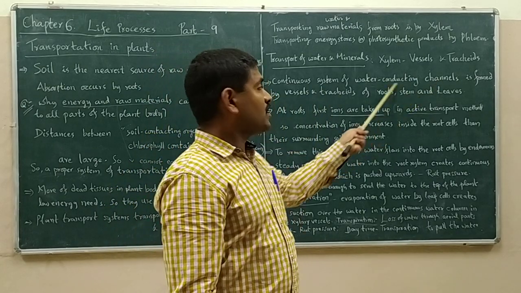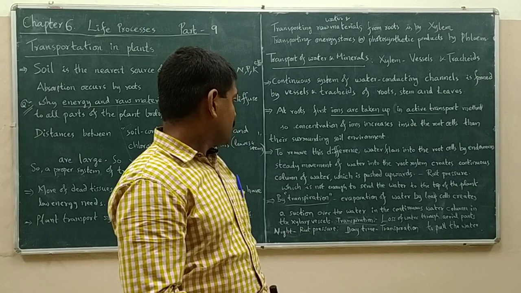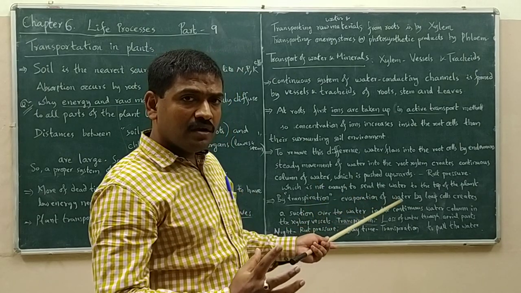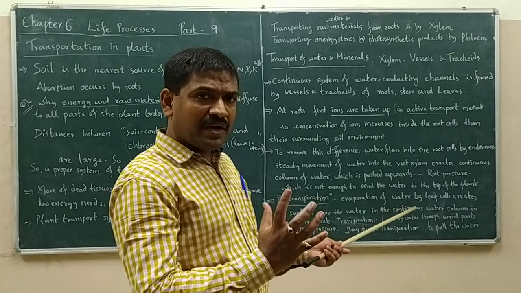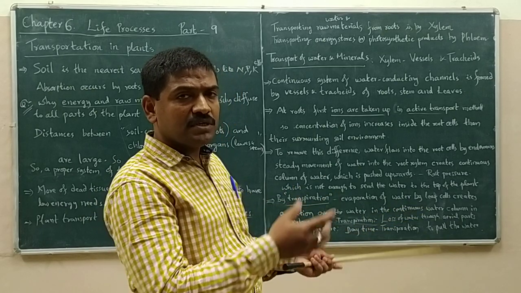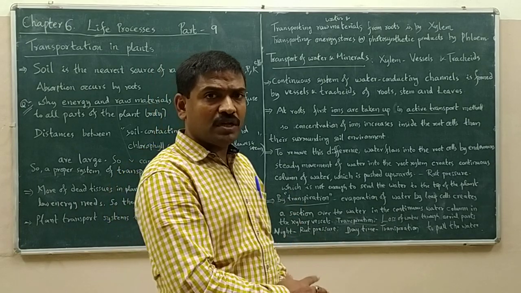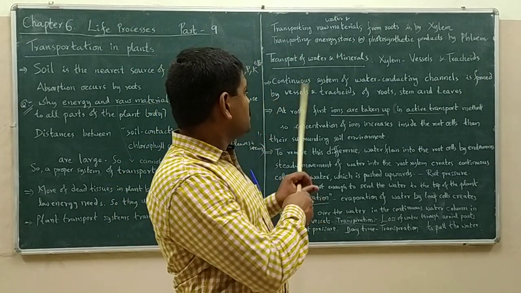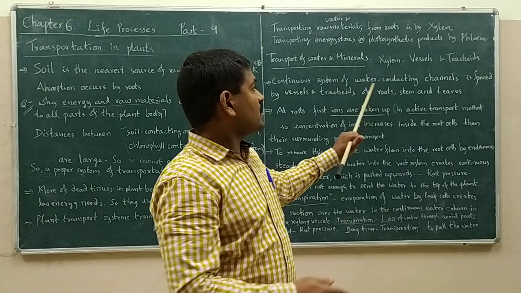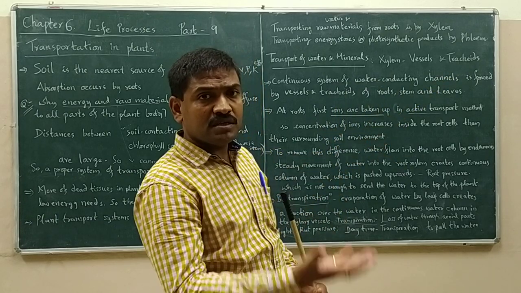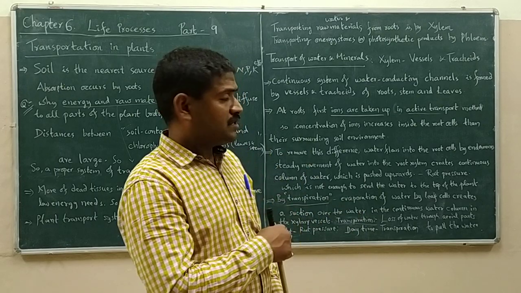In this water conducting channel, the continuous column of water keeps getting pushed upwards as water keeps entering into the root cells.